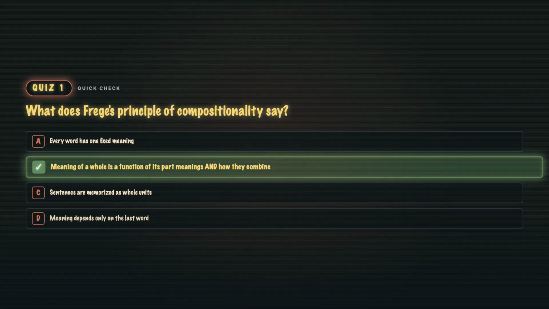B. Parts plus combining rule. Frege 1892 said, sentence meaning is a function of the meanings of its parts and how they are syntactically combined. 2 ingredients: word meanings, combining rule. That's it. And it's why the composer wrote a symphony and a symphony wrote the composer mean different things.